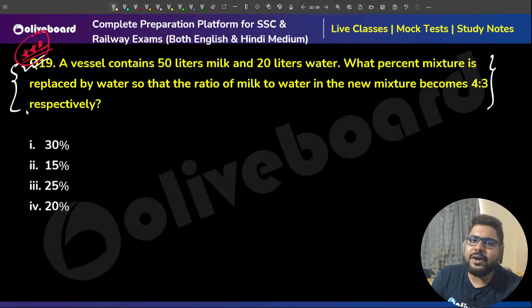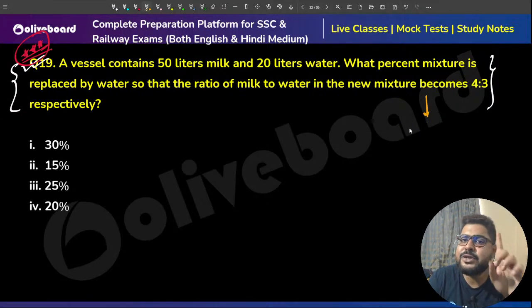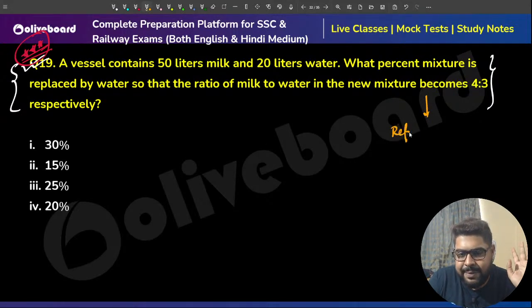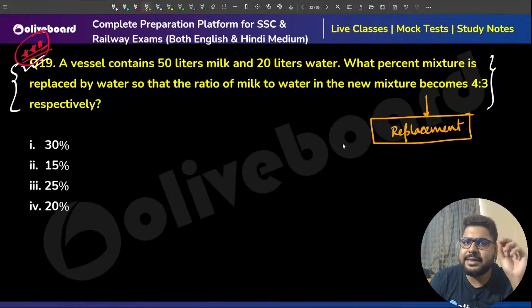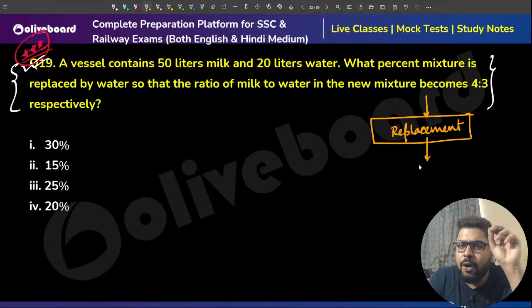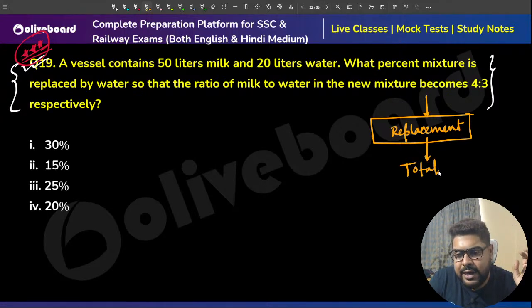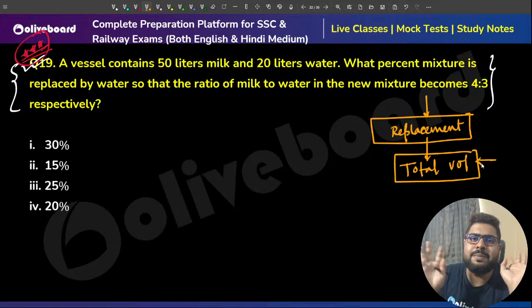Whenever you see replacement questions, remember one thing: something is constant. I'm giving you the best method here. In replacement, the total solution or total volume is constant before and after replacement.